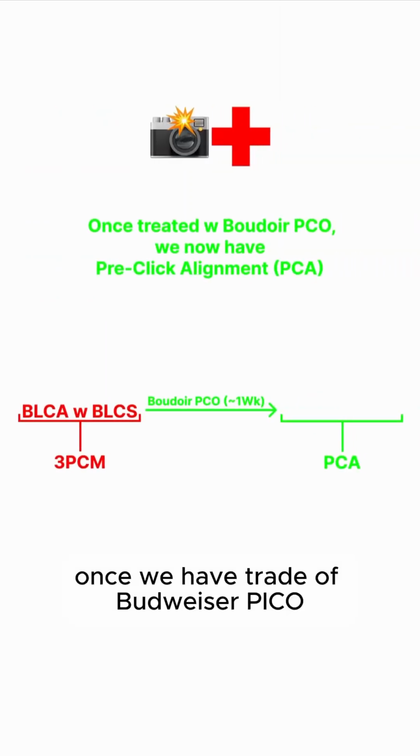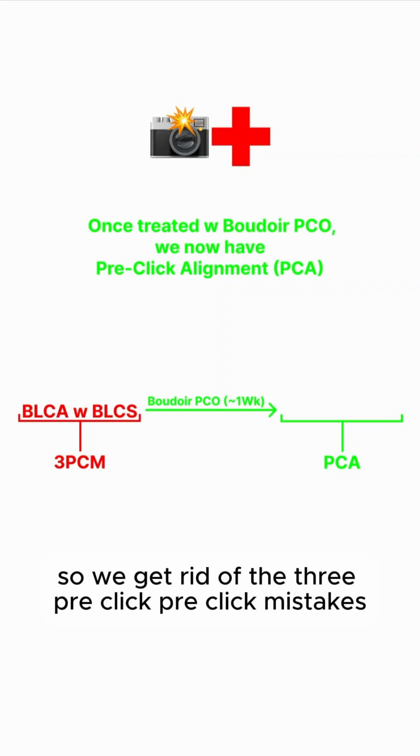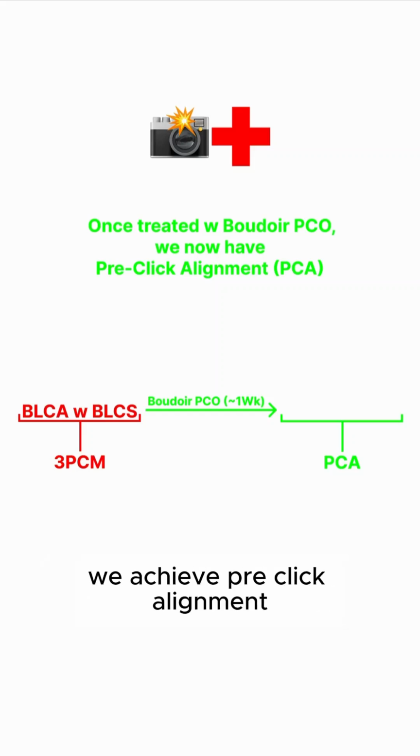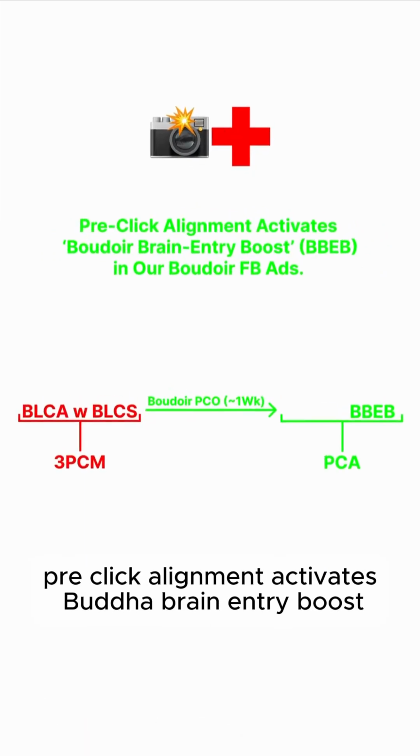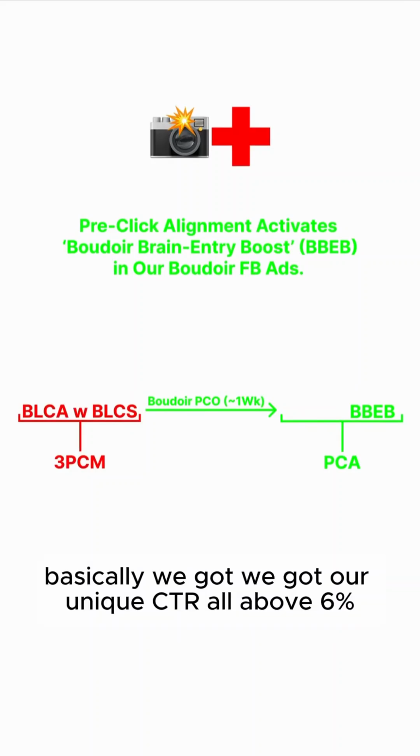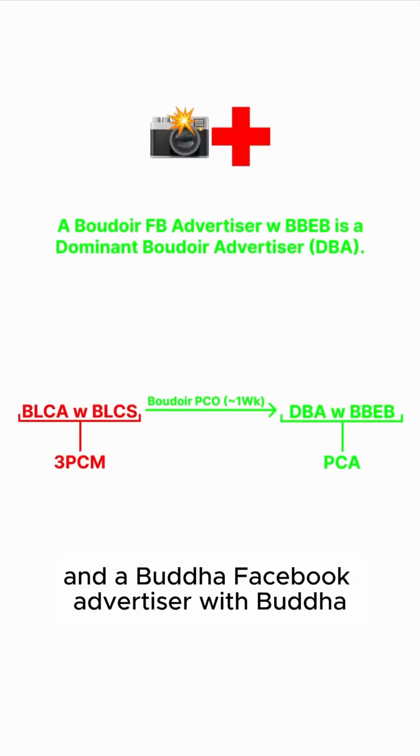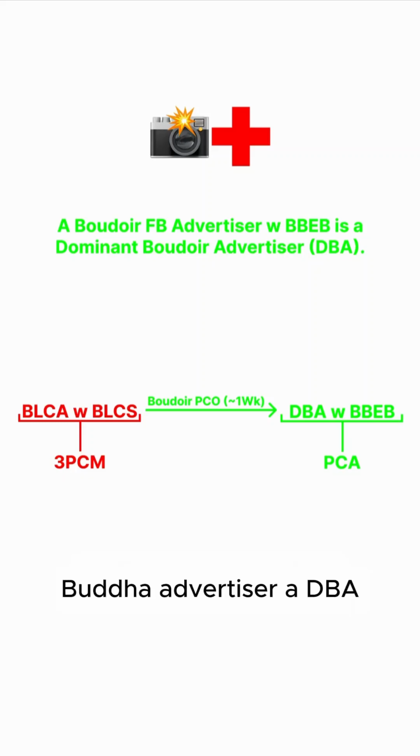Once we have treated with Boudoir PCO, we now have pre-click alignment, PCA. That's what we're looking for. So we get rid of the 3 pre-click mistakes and we achieve pre-click alignment. Now, pre-click alignment activates Boudoir brain entry boost in our Boudoir Facebook ads. Basically, we've got our unique CTR above 6%. And a Boudoir Facebook advertiser with Boudoir brain entry boost is a dominant Boudoir advertiser, a DBA. This is our full universe here.